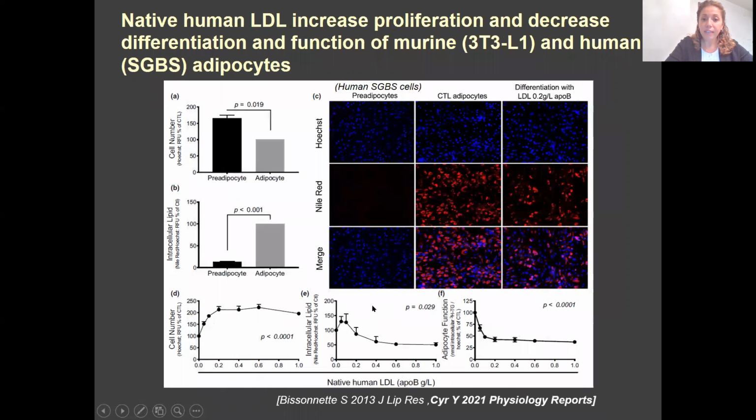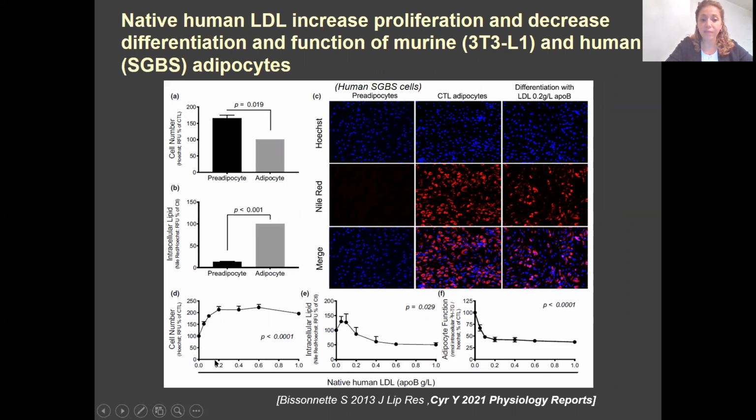Now we further looked at the function of adipocytes, specifically how it would be affected by LDL, using both murine and human adipocyte SGB as shown here. Normally, the adipocytes will decrease in number as they differentiate and increase in lipid accumulation, of course, which is the main feature of adipocyte differentiation.